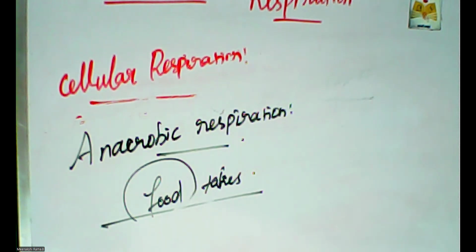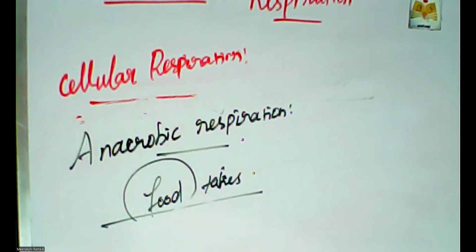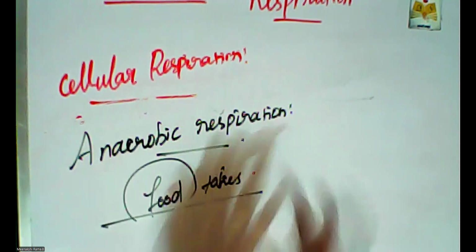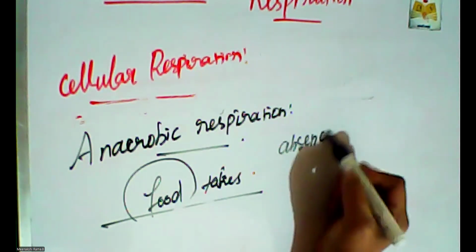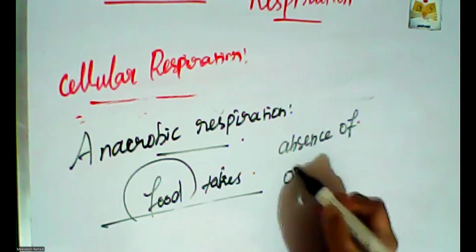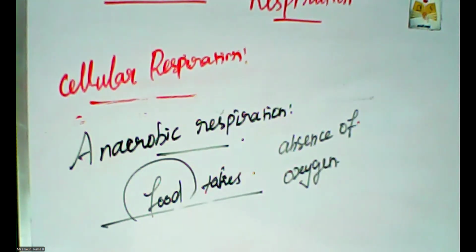So the oxidation of food takes place and the organism releases the energy in the absence of oxygen. Oxygen is not in this part. So this type of respiration is called anaerobic respiration. The main concept is absence of oxygen. Anaerobic respiration is the process without oxygen.